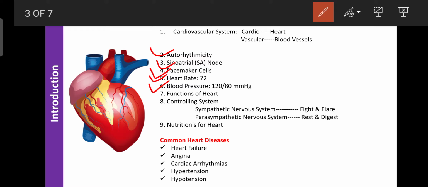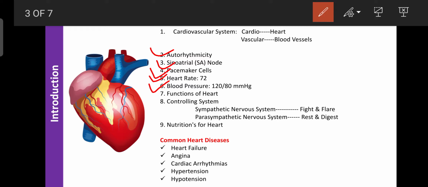Whatever the doctors consider for diagnosis of the blood pressure, they consider the arterial blood pressure, or the pressure present in the arteries. That blood pressure is considered for diagnosis of CVS disorders. And normal arterial blood pressure is 120/80 mmHg. If the pressure is more than 120/80 mmHg, that condition is known as hypertension. If the pressure is less than 120/80 mmHg, that condition is known as hypotension.